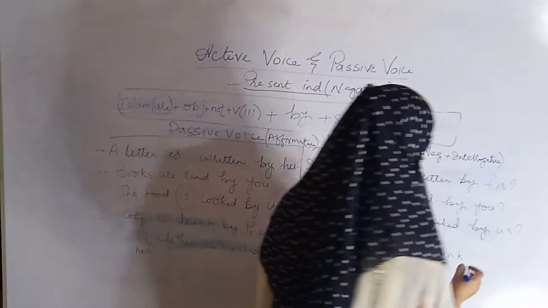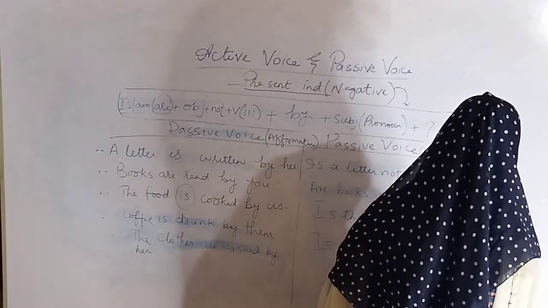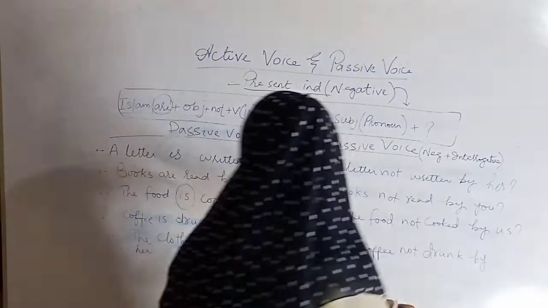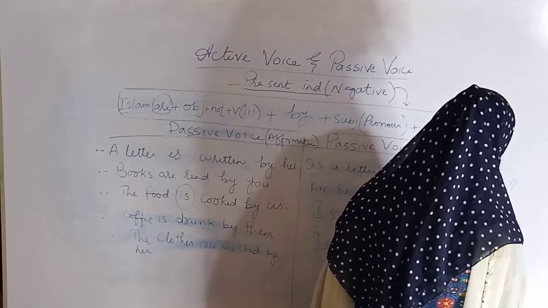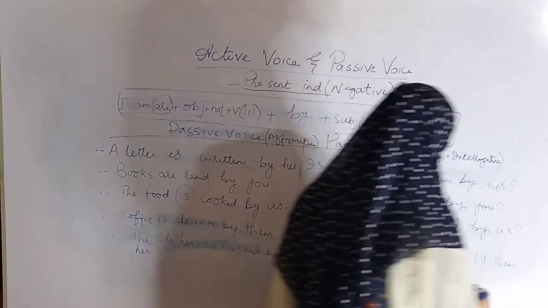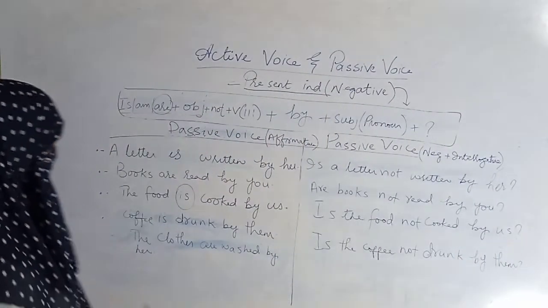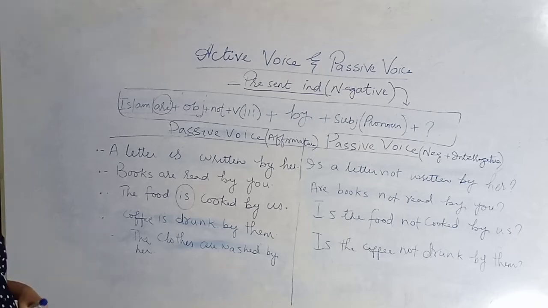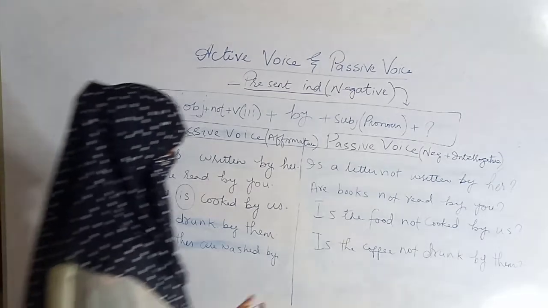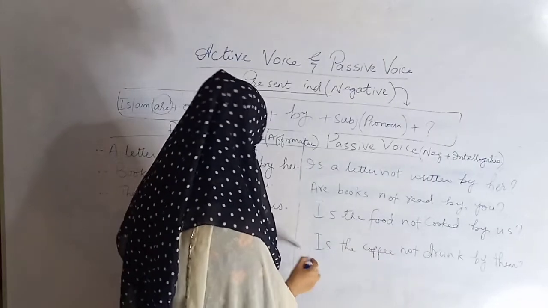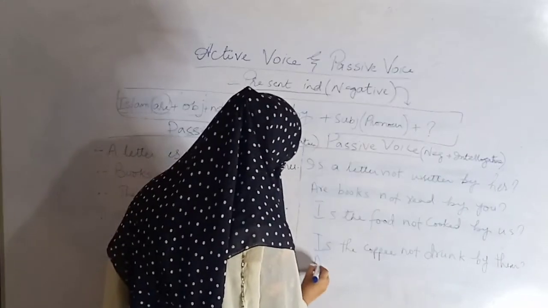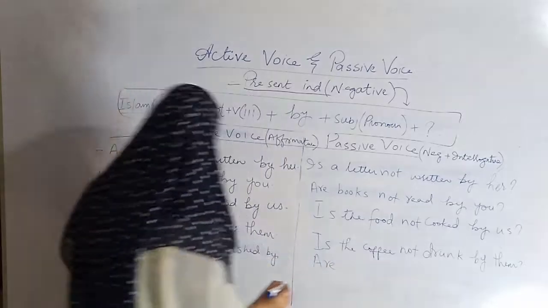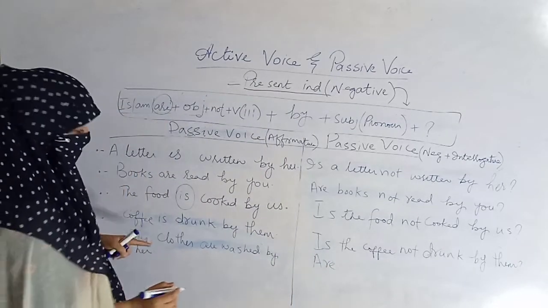Is the coffee not drunk by them? Them is subjective pronoun and they is its subject. The clothes are washed by her. Here we will write are. Object is the clothes.